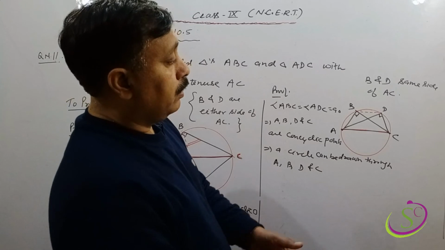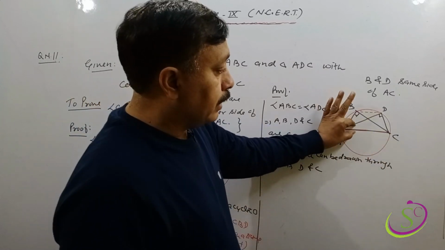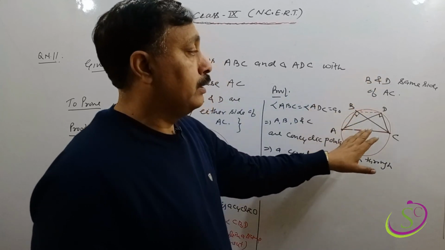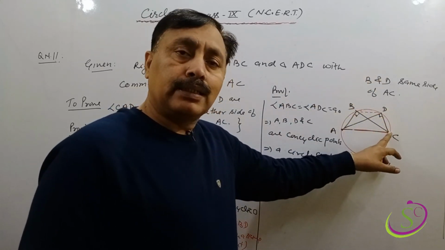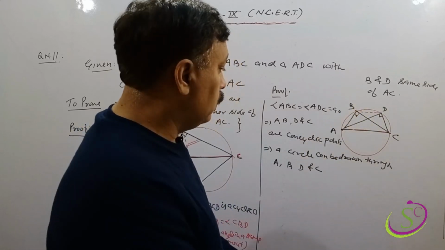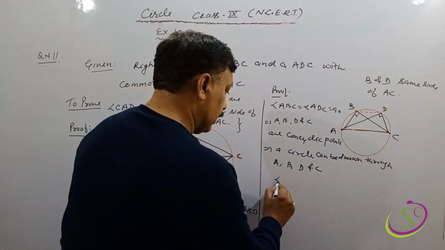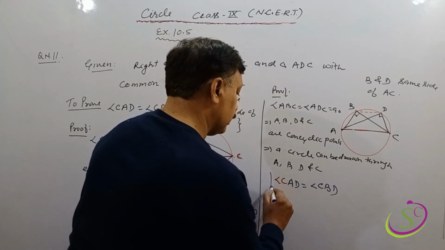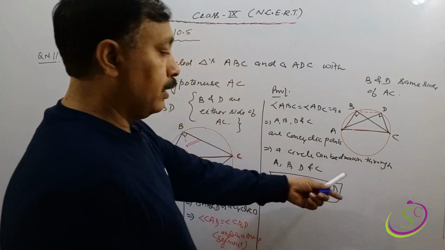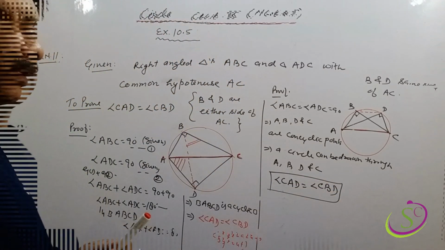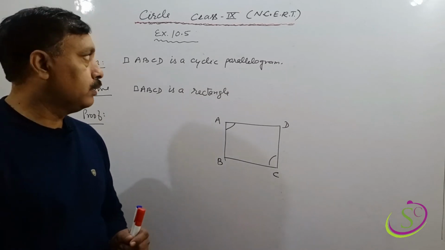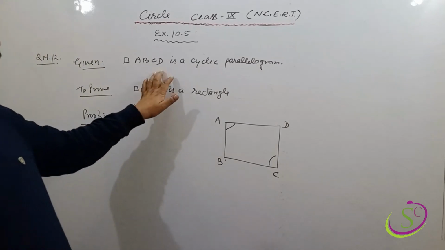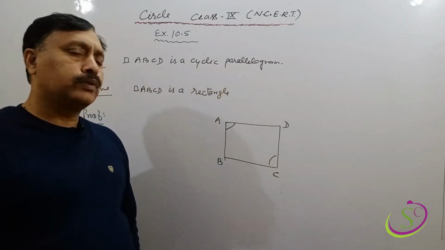Join B to D. See, angle CAD, this angle, and angle CBD, this angle, both are subtended by arc CD in the same segment. So clearly we can say that angle CAD equal to angle CBD. Okay, angle in a same segment. Logic is this. Yes.